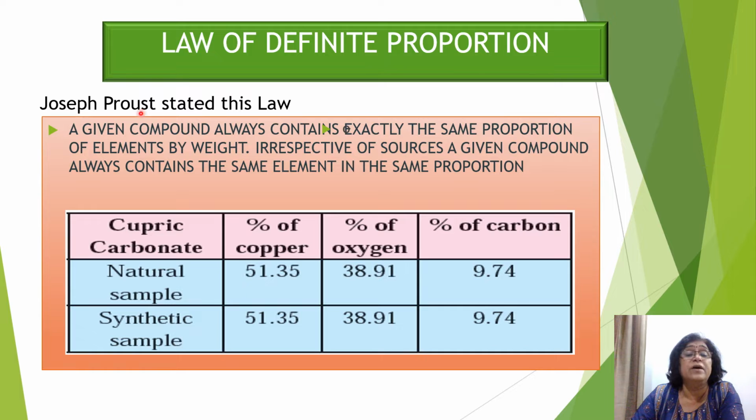This law was stated by Proust, and he said a given compound always contains exactly the same proportion of elements by weight, irrespective of the source. A given compound always contains the same elements in the same proportion. So, for example, cupric carbonate can be obtained by the natural sample or by the synthetic sample. The percentage of copper is going to be the same, 51.35, percentage of oxygen the same, 38.91, and the percentage of carbon the same, 9.74, irrespective of the source it is obtained from.